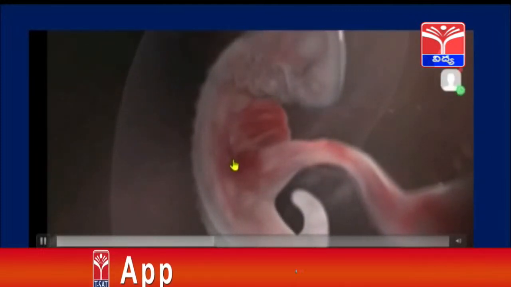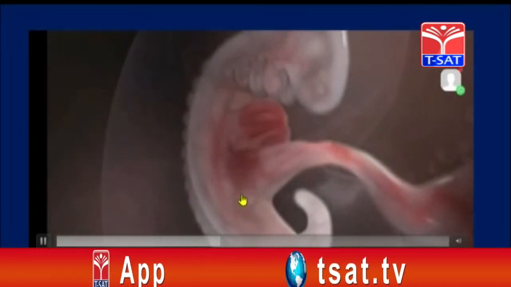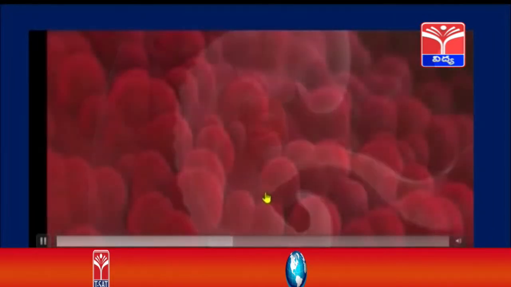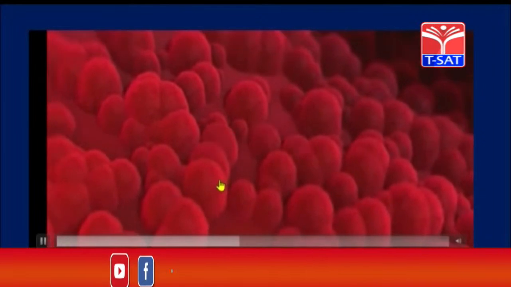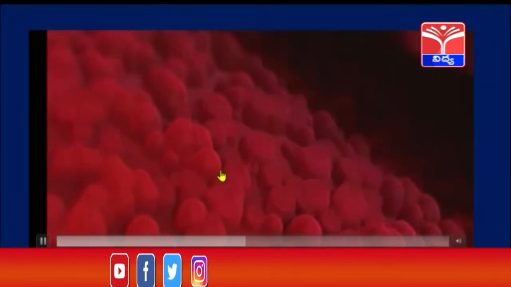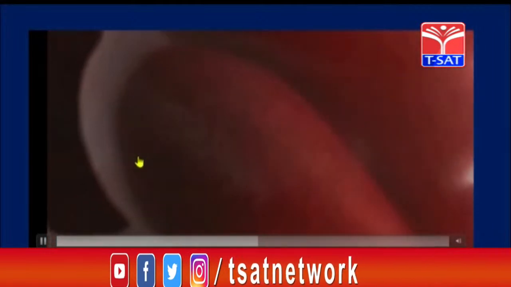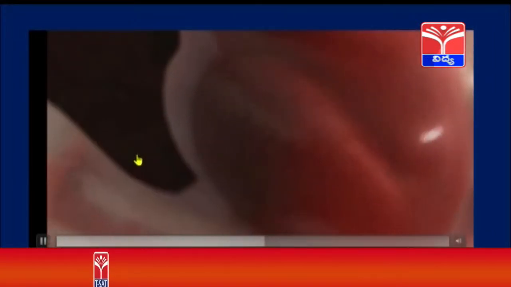Circulatory system slowly develops here. You can see the different types of organs are also being formed. So these are RBC. So here is how the circulatory system develops, and how each and every part of the circulatory system develops, and slowly it develops into a complete baby.